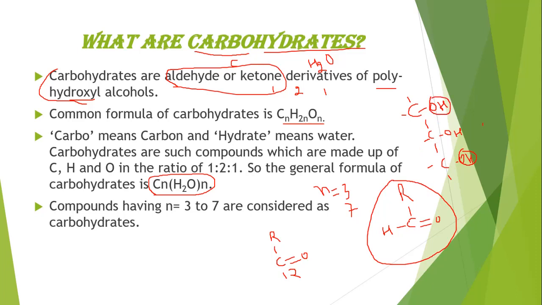Means the aldehyde group is always present on the first carbon of carbohydrates, the polyhydroxy alcohols, and the ketonic group is present on the second carbon. So these polyhydroxy alcohols are derivatized into aldehyde or ketone groups. Carbohydrates are aldehyde or ketone derivatives.